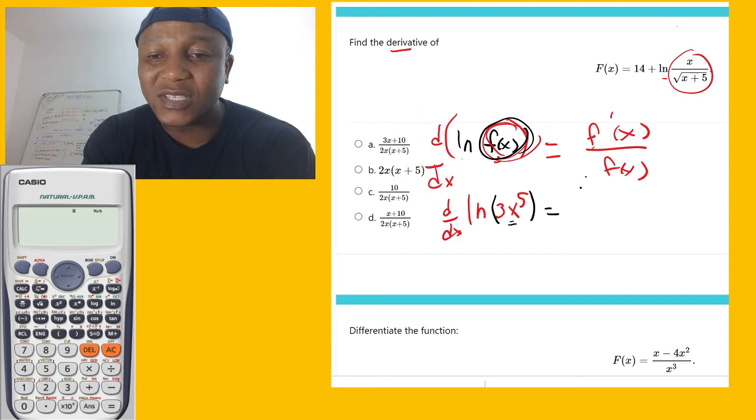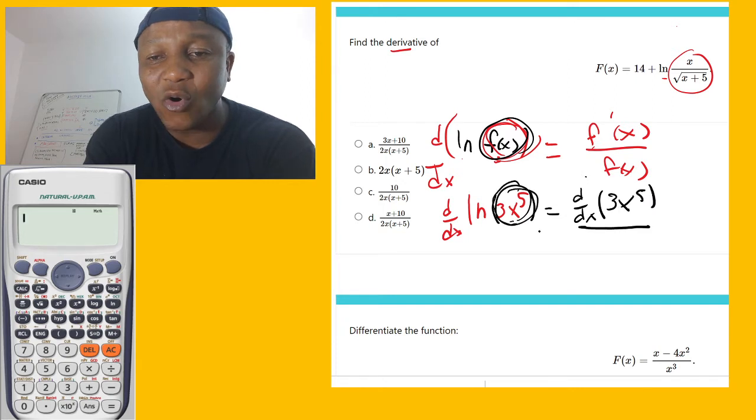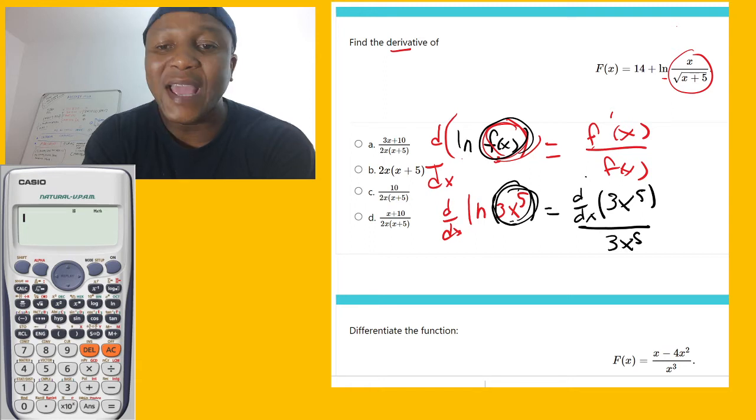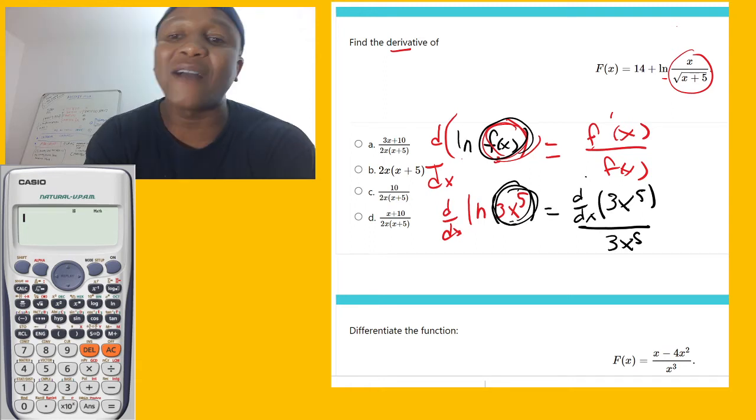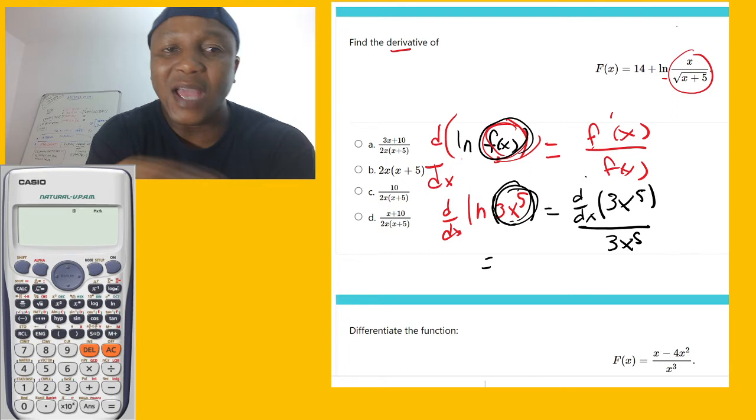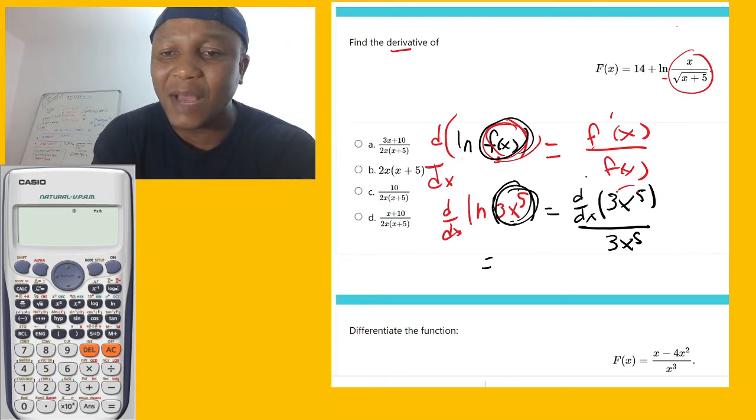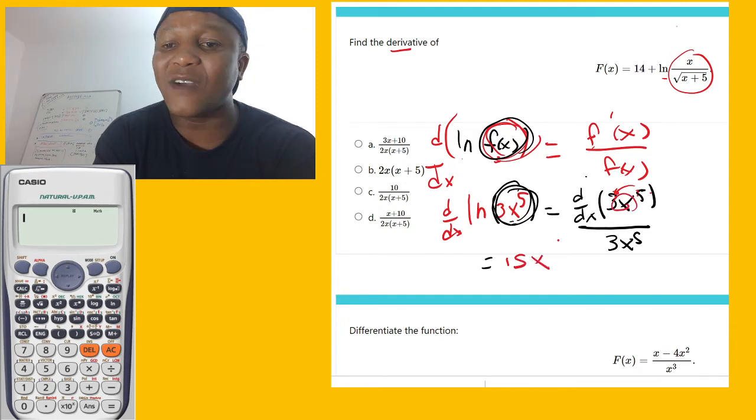So you have to derivate what is in front of the ln, which is 3x power 5, and then put it over exactly what you have here, 3x power 5. How are we going to derivate what is on top? We multiply this number with anything at the back. So 3 times 5 equals 15, and then write x exactly how it is, 5 minus 1 equals 4, and then you put it over 3x power 5.